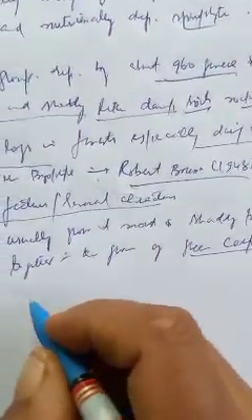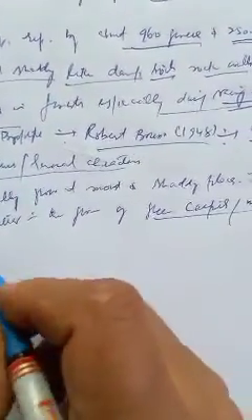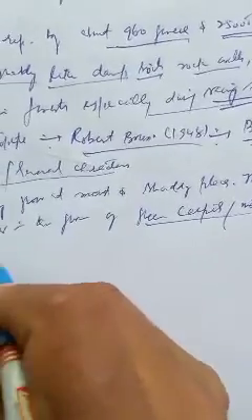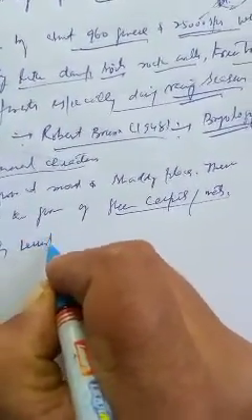Number two, bryophytes are fundamentally terrestrial. As I have already told you, these are the first simplest land plants. Basically these are terrestrial plants.